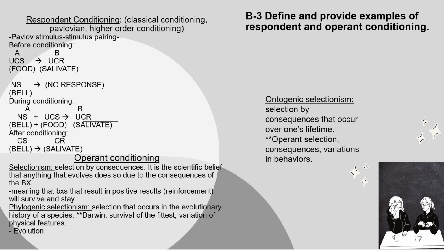Now we have phylogenetic selectionism. This is selection that occurs in the evolutionary history of a species. So this is when we're referring to Darwin, survival of the fittest. It's a variation of physical features, so evolution. And then we have ontogenic selectionism, selection by consequences that occur over one's lifetime.